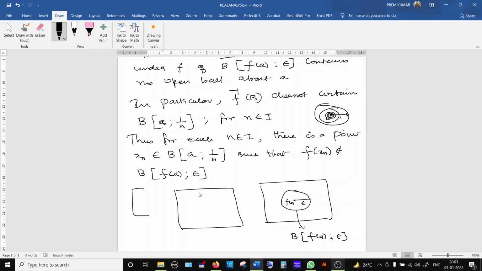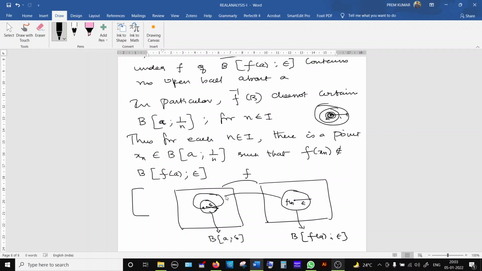The inverse image of this open ball, somewhere here I name this open ball as B of a colon delta, whose radius is delta, or suppose I think of a general open ball. So the inverse image of this open ball under f, what we assumed is that it does not contain this open ball completely.